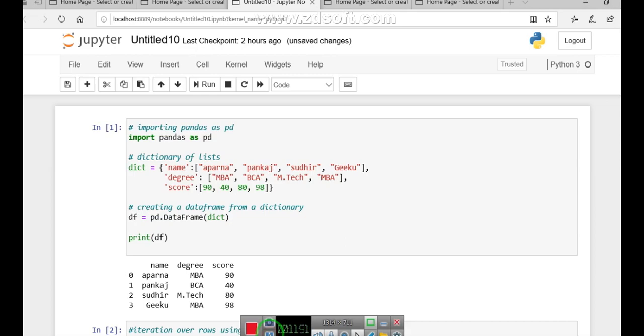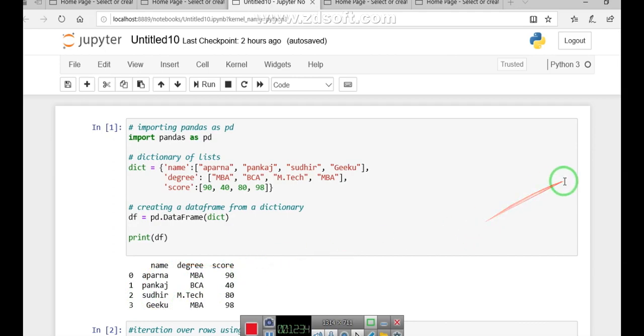Now on the Windows platform, I have started with the same earlier example. Import pandas. Then we have created a dictionary with names and their corresponding values. Students, in a dictionary it is very important to use the terminology: here name is acting as a key and Aparna, Pankaj, Sudhir are acting as its values. Degree is a key, and these are its values. Similarly, score is a key and these are its corresponding values. Now I have converted this dictionary into a data frame with the help of df and finally displayed the data frame.